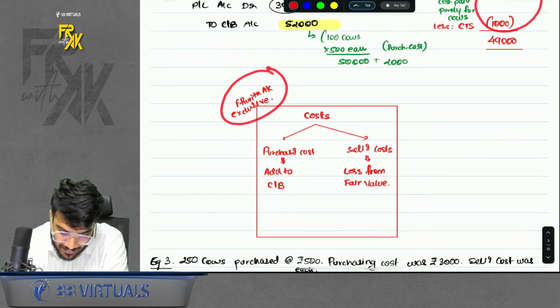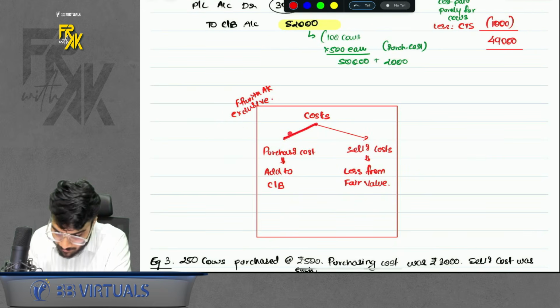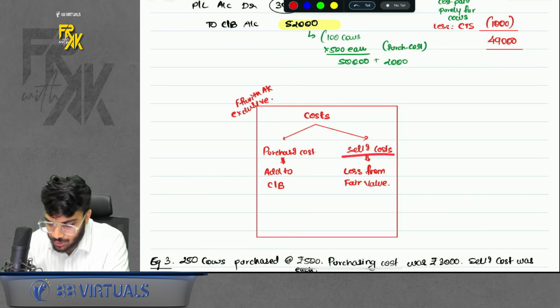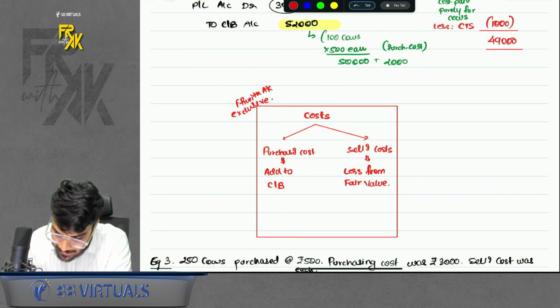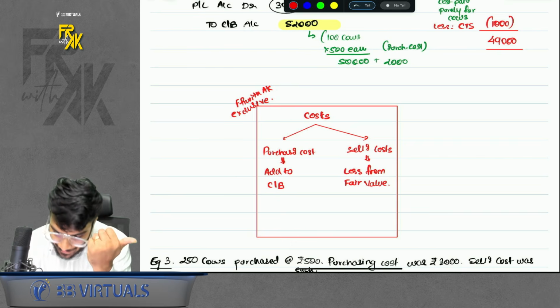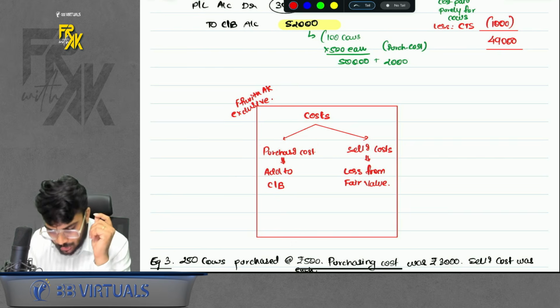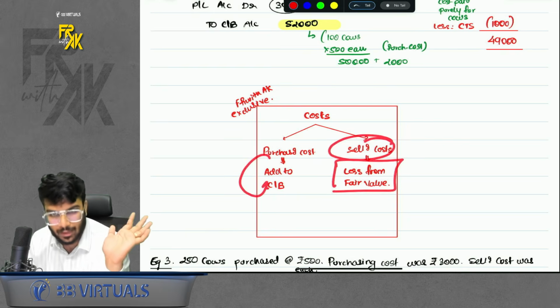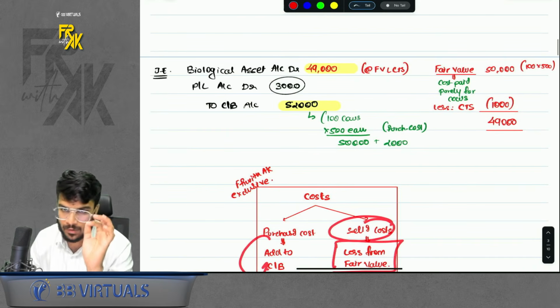This is a FRBTK exclusive hint. What is it? If you have any purchase cost in the question, you will add it to cash bank. If you have any selling cost in the question, you will less it from fair value. If there is any cost which is incurred by the seller and the purchaser both, in that case, that purchase cost will also get added to cash bank and that cost will also get deducted from the fair value. Okay, and whatever the difference is, it will get transferred to profit and loss.